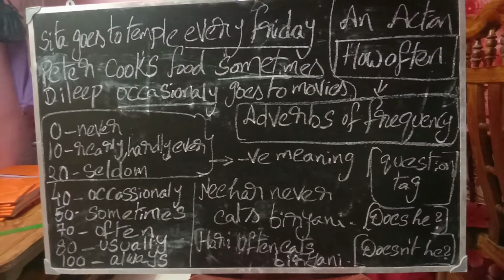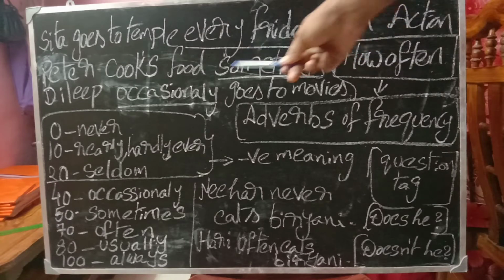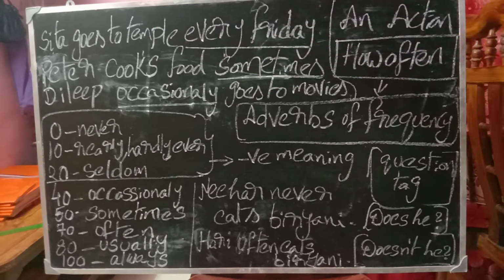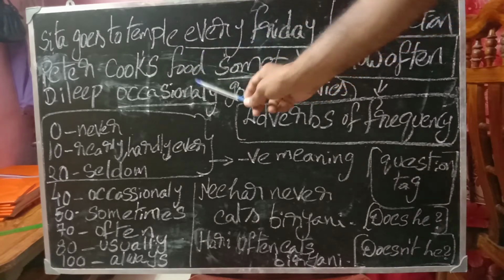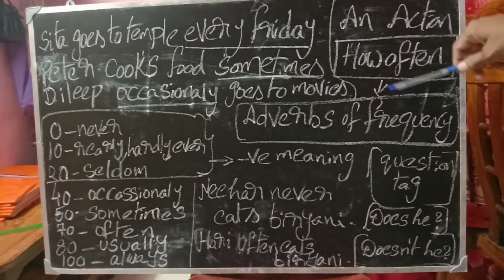Sita goes to temple every Friday. How often does Sita go to temple? Every Friday. Peter cooks food sometimes. How often does Peter cook? Sometimes. Dilip occasionally goes to movies. How often does Dilip go to movies? Occasionally, not all the time. These words, occasionally, sometimes, every Friday, express how often the work is done. So every Friday, sometimes, occasionally are adverbs of frequency.